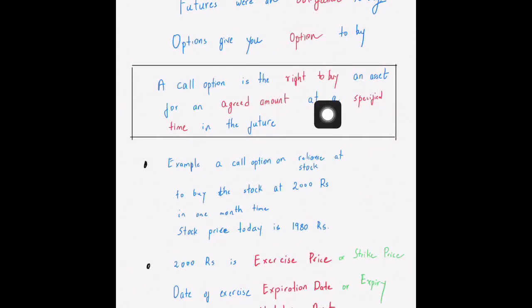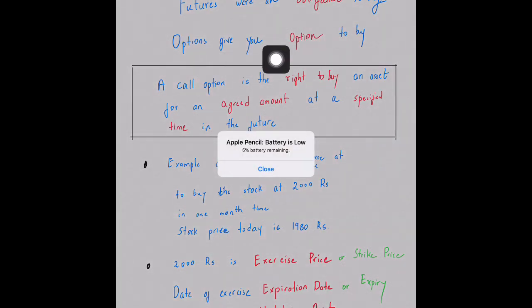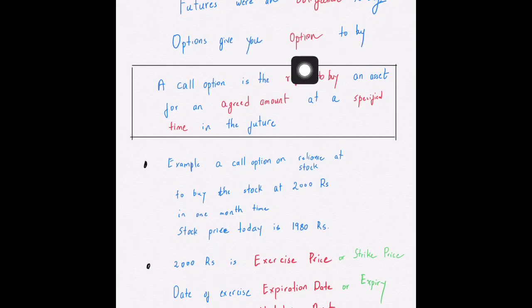Okay, so when we were talking about futures, they were an obligation to buy. However, we can also have options, which will give you an option to buy. So a call option is defined as something which is going to give you the right to buy a particular asset for an agreed amount at a specific time in the future.